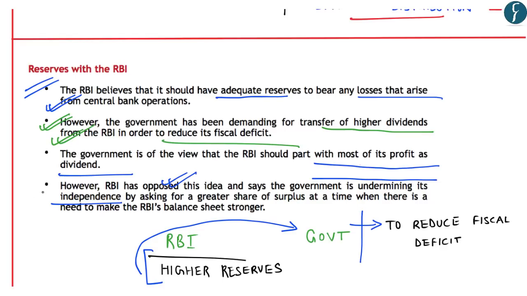Now, this is a strong statement given by RBI, where it says that the government is undermining its independence by asking for a greater share of surplus, and especially at a time when there is a need to make RBI's balance sheet stronger. With respect to higher reserves with RBI, the government is demanding that the RBI should transfer these higher reserves to the government, whereas the RBI has opposed this idea and has said that the government by doing so is undermining its independence.